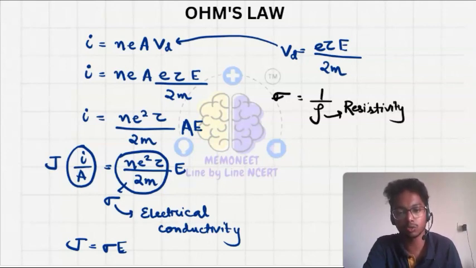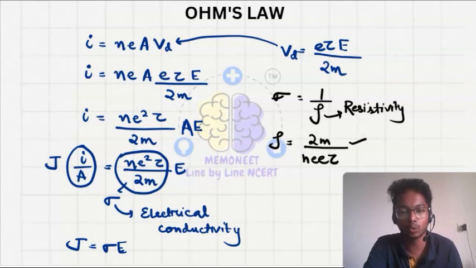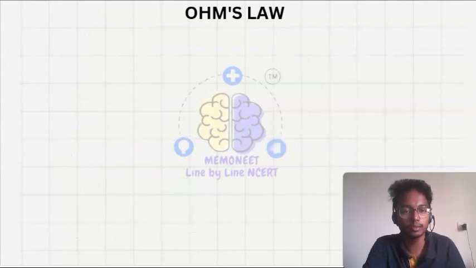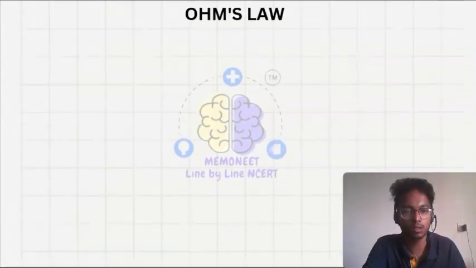OK, so what will be the value of rho? That is 2m upon N E square tau. You are given this, so remember this, 2m upon N E square tau. OK, so this will be the formula of the resistivity, and this is the formula of the electrical conductivity. We know that the electric field equals potential upon length.